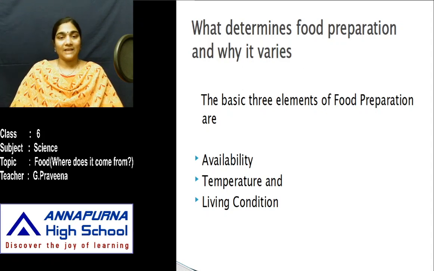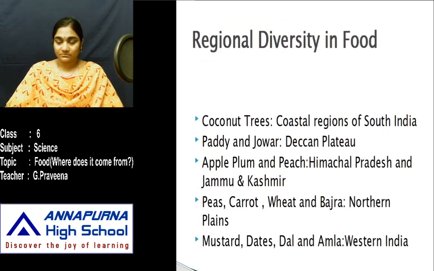And coming to the last element, that is living conditions. For example, if you are living in an Arctic region, you can find a large number of animals there, and animal products might be the kind of staple food seen there. So living condition determines the type of food that we consume. So these are the basic three elements of food preparation: availability, temperature, and living condition.